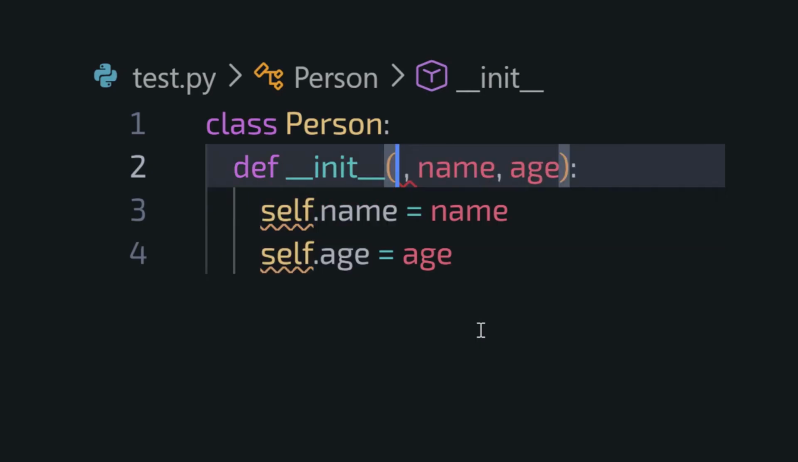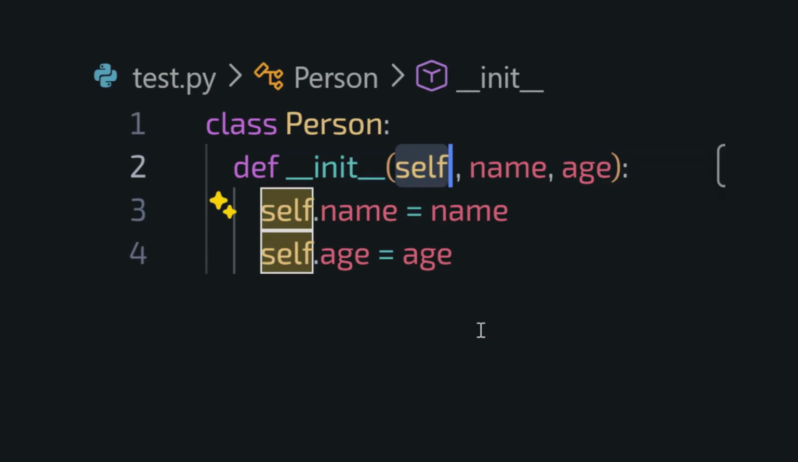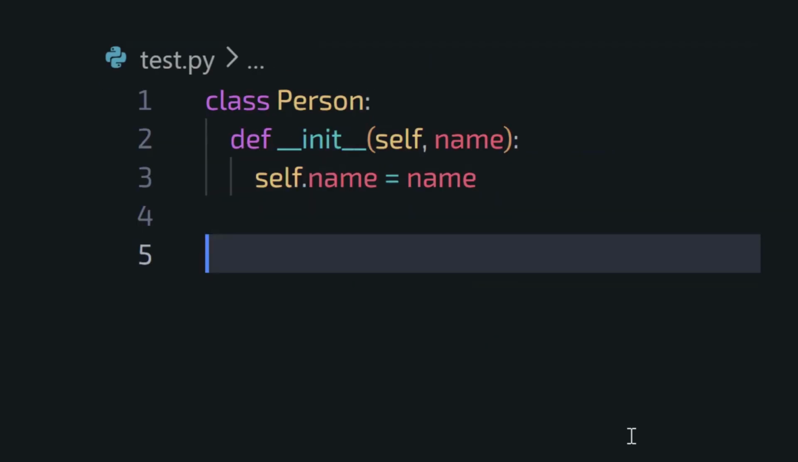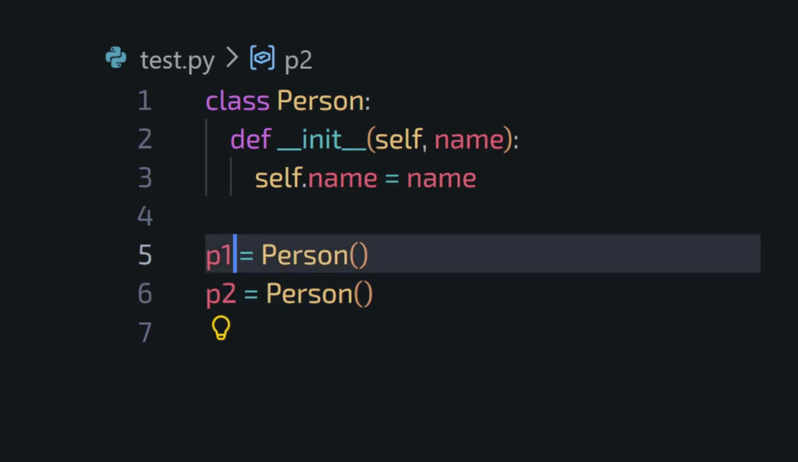Here's the weird part. Most beginners think self is just some random Python keyword, but it's not. Self is simply a reference to the current object. That means when you create a new object from a class, Python uses self to know which exact object you are talking about. For example, imagine we create two different people.